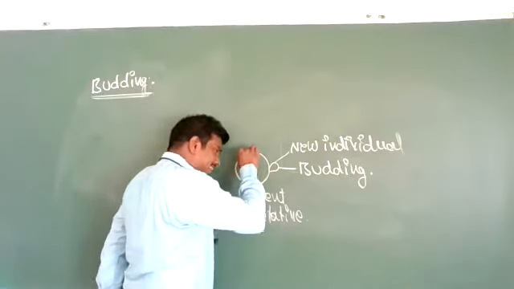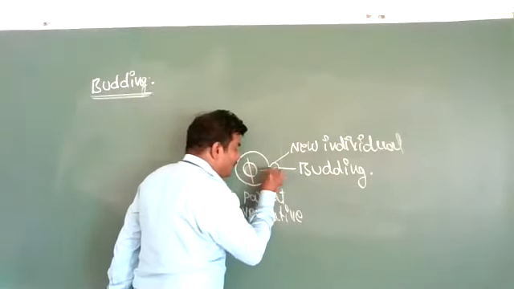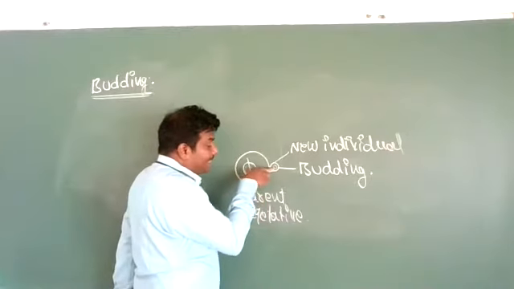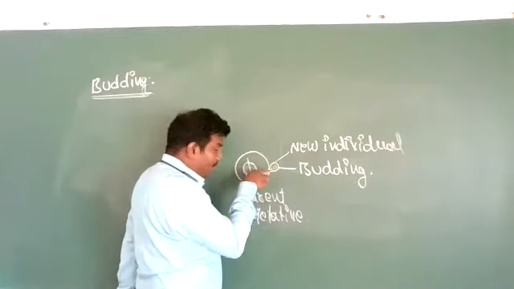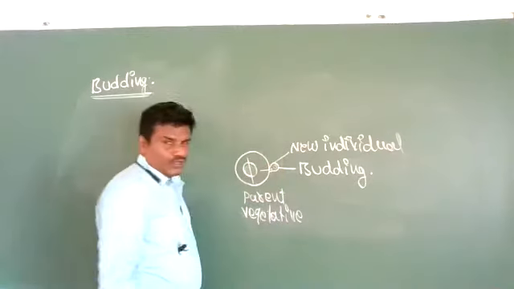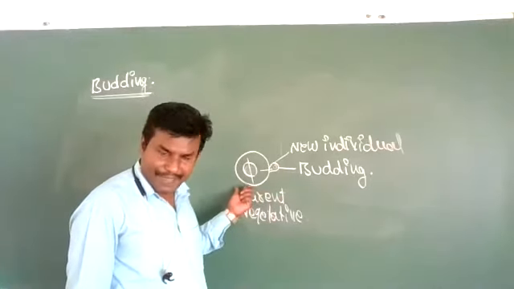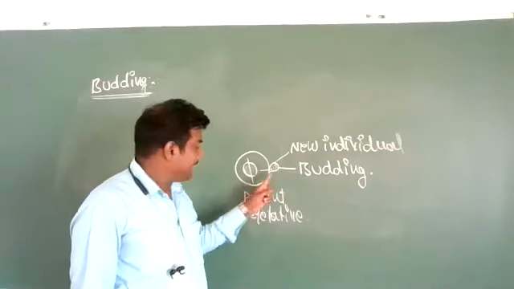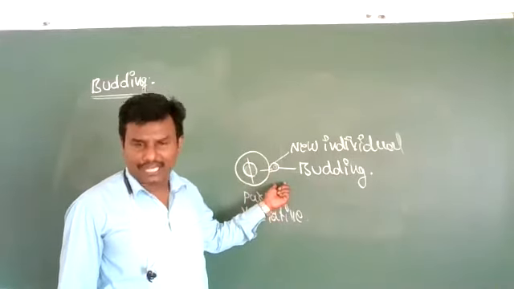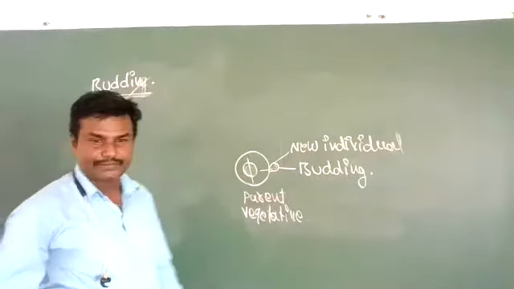This nucleus divides, and a small fragment enters into this bud. When the nucleus enters into the bud, the bud grows and develops organs like the parent, and then detaches itself and grows into a new individual organism. This process is called budding.